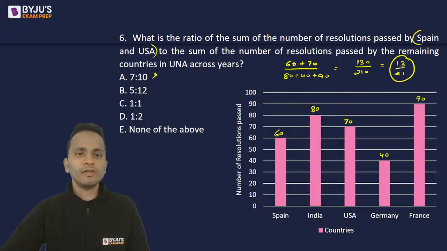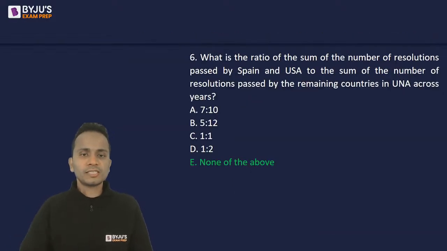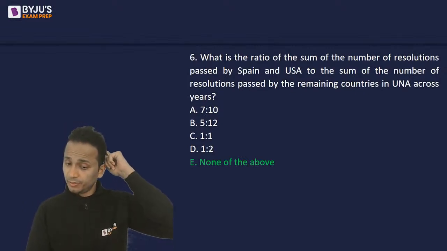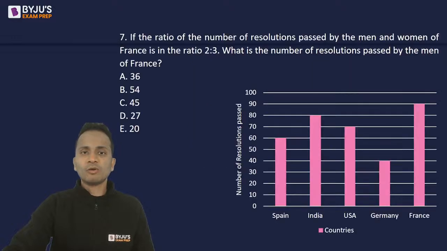Okay, 13 upon 21. None of the first four options. So the correct answer should be none of the above. That is option E. So question number 6, the correct answer is option E. All right, fine. Okay, let's move on and look at question number 7.